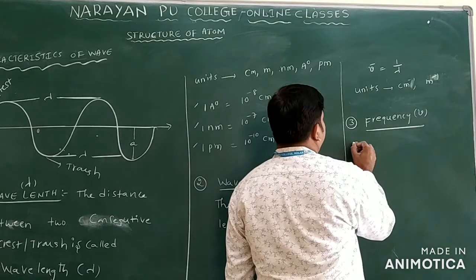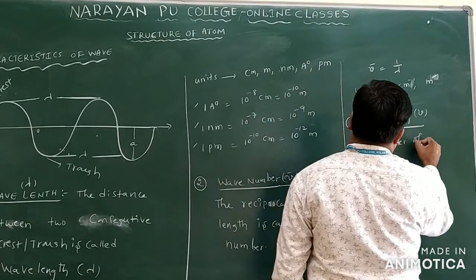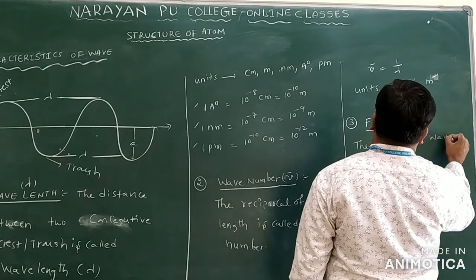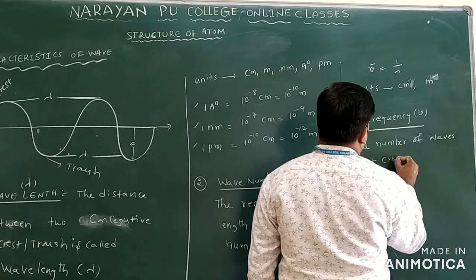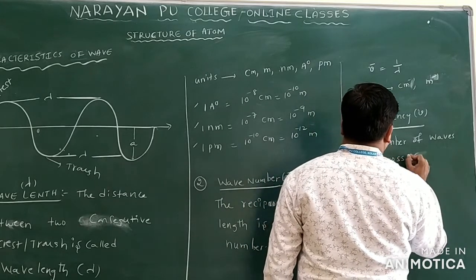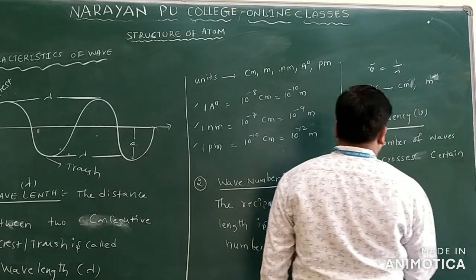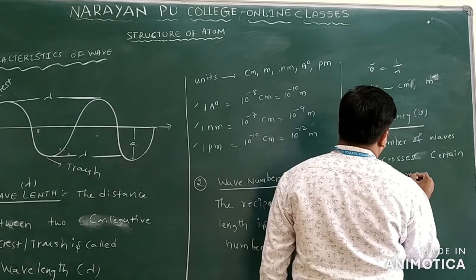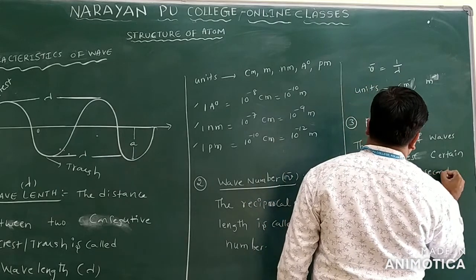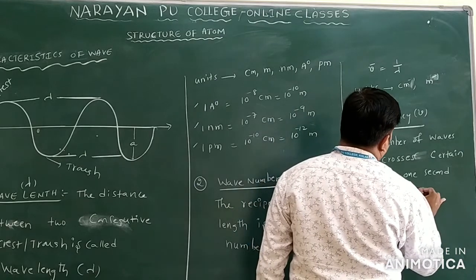The number of waves that cross a certain point in 1 second is called frequency.